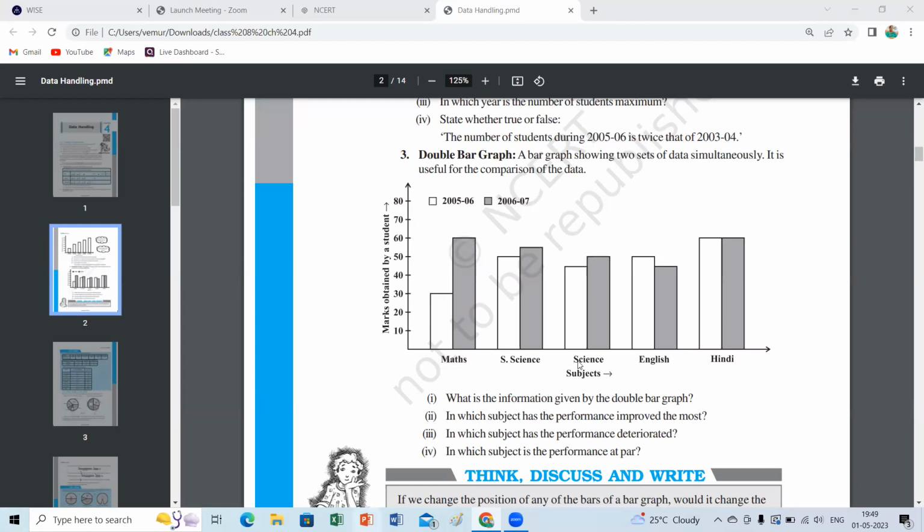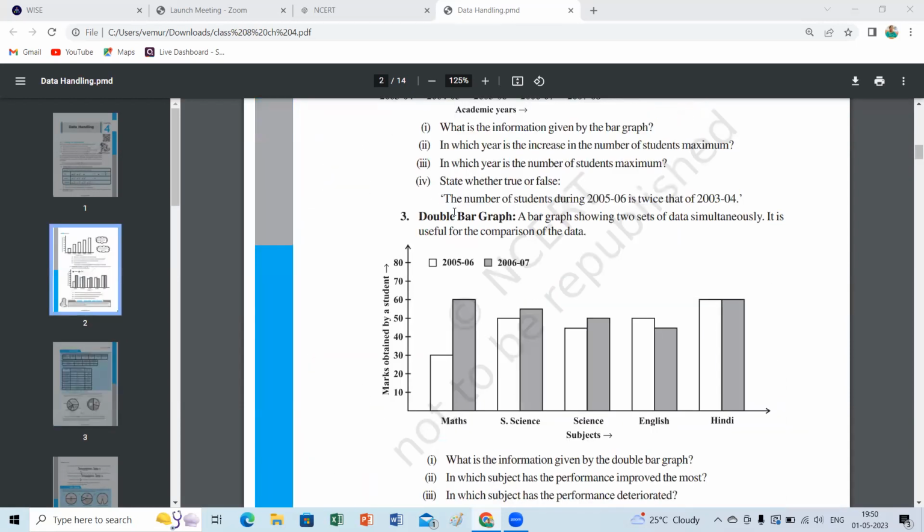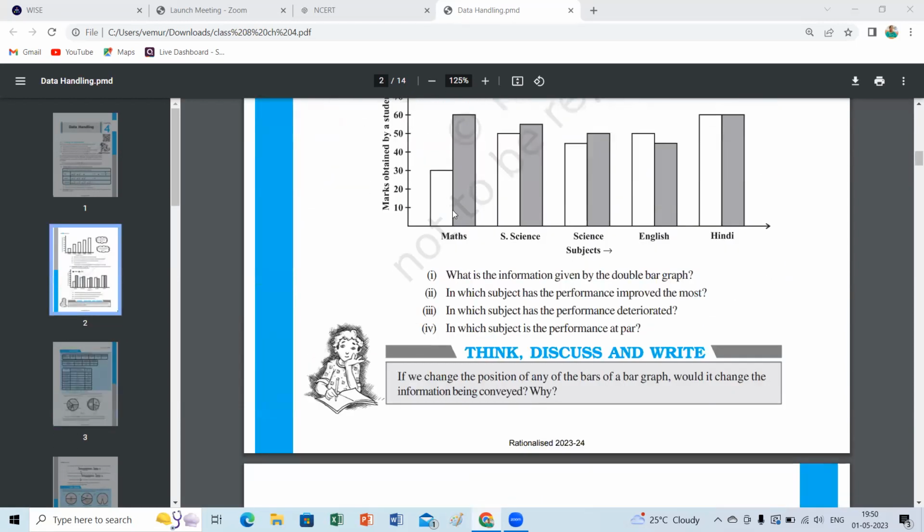Okay. Think, discuss and write. If we change the position of any of the bars of the bar graph, would it change the information being conveyed? Why? If you change that part, if we change the position of any of the bars, would it change the information being conveyed? Why? If you change the position, suppose, what is the meaning of this think, discuss and write?